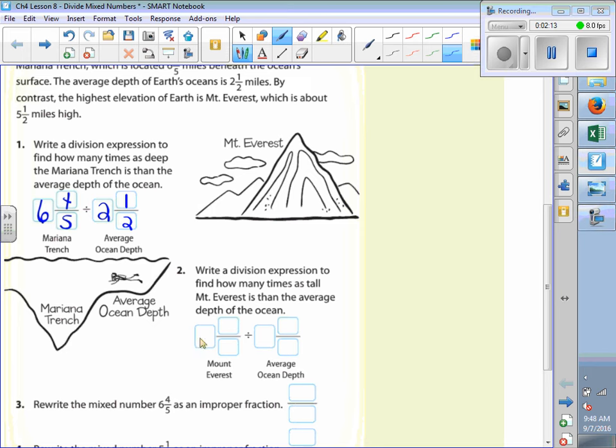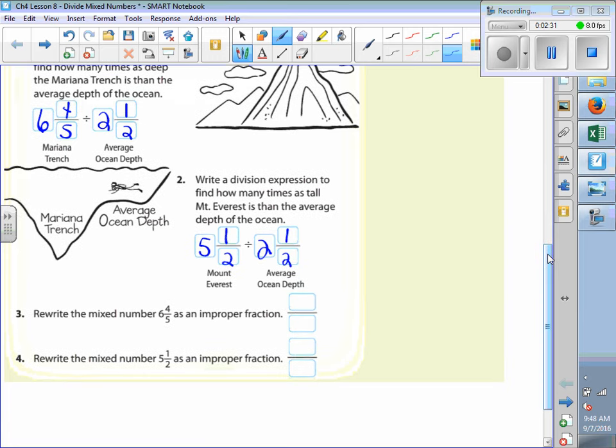Very good. 5 1/2. And then the average depth of the ocean, again, is 2 1/2. Very good.